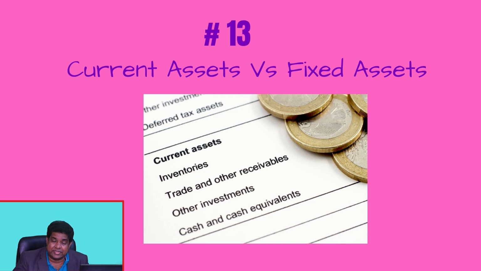If it is a stock, then I can sell that stock and collect money from the buyer. It can be converted into cash very quickly. So current assets are such assets. But fixed assets, we can sell fixed assets, but then the business will be disrupted.